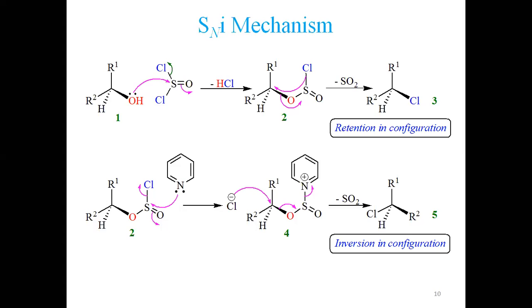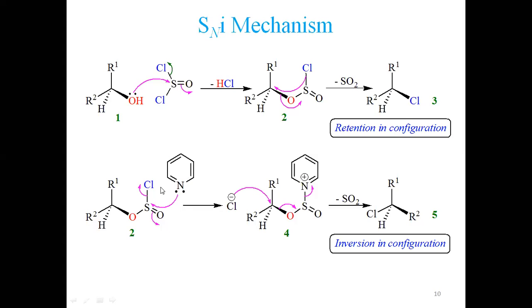So both of these products, 3 and 5, showed the same chemical composition, meaning they have chlorine present, but their optical rotation was opposite. One was dextro, the other was levo. So this indicates that two enantiomers are forming in this reaction. If we do the reaction in the presence of pyridine and in the absence of pyridine, it gives totally different enantiomers. So what is the mechanism involved with pyridine?